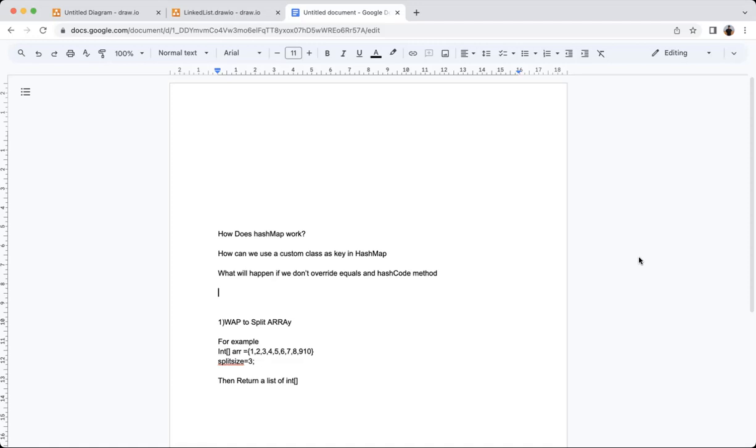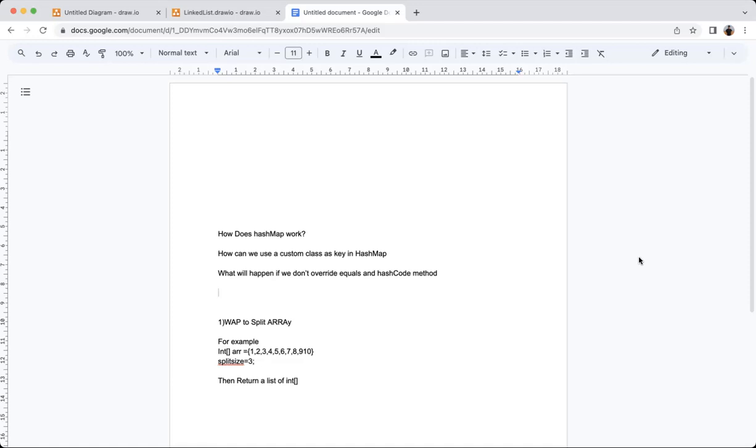After that he asked me the question like, if we want to use any custom class as a key in the HashMap, then how can we use that? So I explained like what are the steps required for that, and it should be immutable, those things. And after that he asked me like, if we do not override equals and hash code method, then what would happen? And later he told like, if we only override equals, what would happen? Or if we only override hash code, then what would happen? So I explained those scenarios to him.